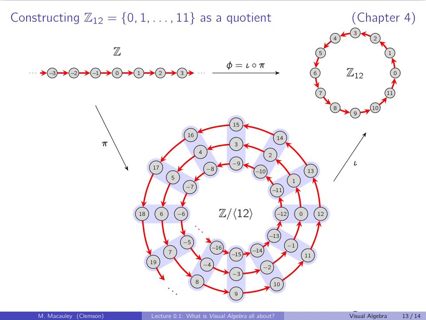Okay, here's another example of something that is in my book. This was inspired from a picture from Nathan Carter's Visual Group Theory. It's just showing how the integers mod 12 can be constructed as a quotient via the first isomorphism theorem.